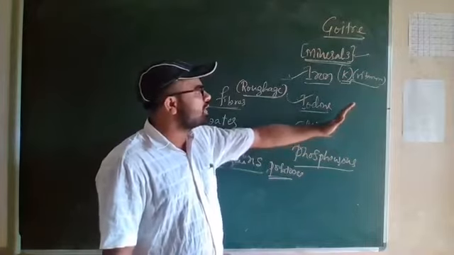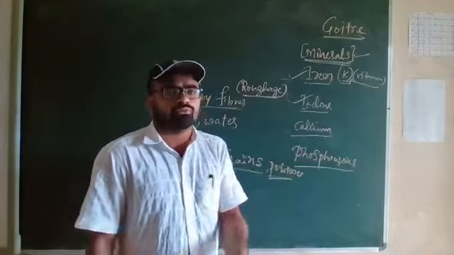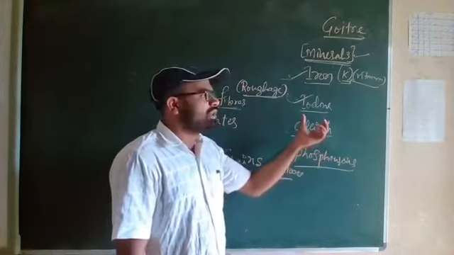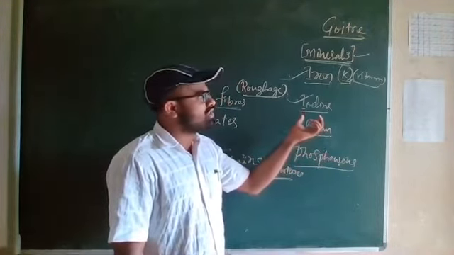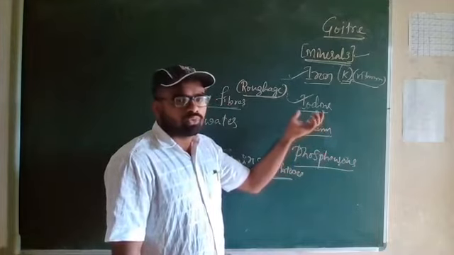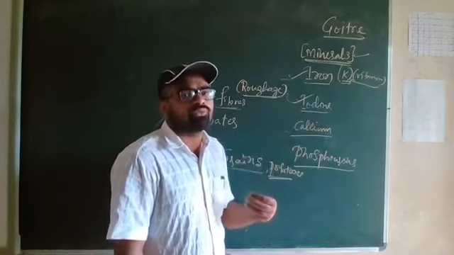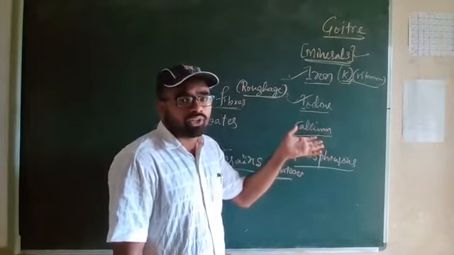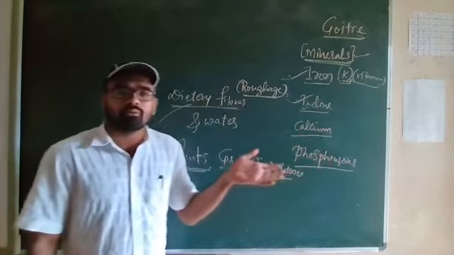When it comes to iodine, in normal food we can say salt. Ginger is also there. So iodine-rich food items you have to consume. Iodine is also one of the minerals needed by our body. Calcium is also needed by our body.